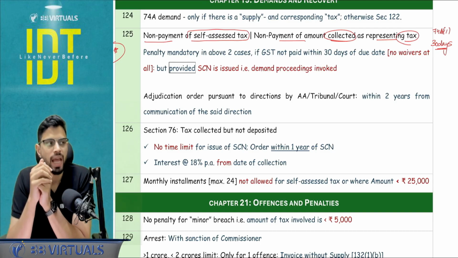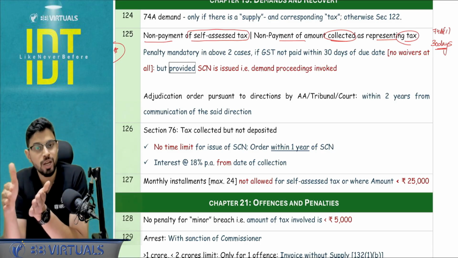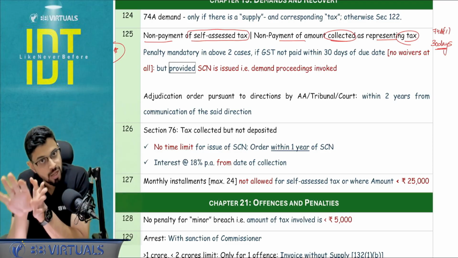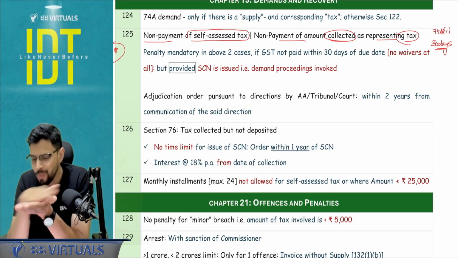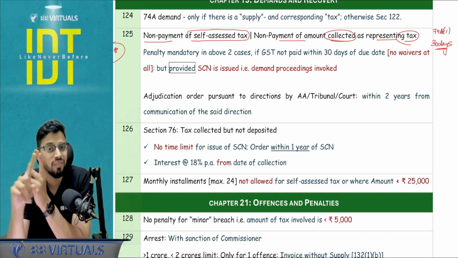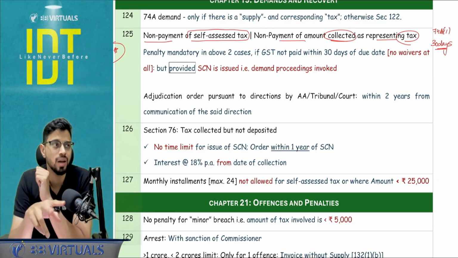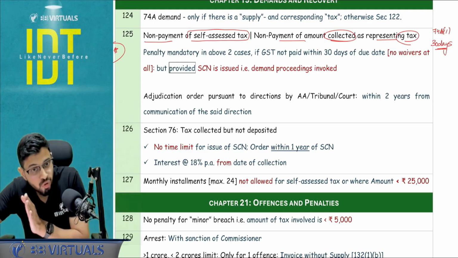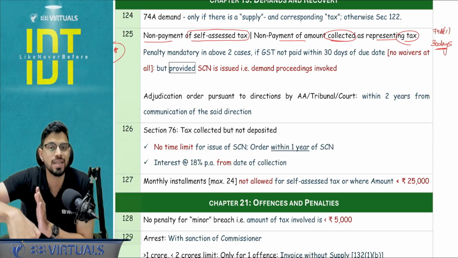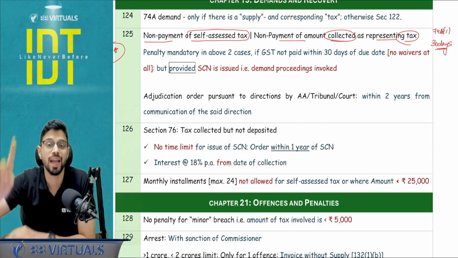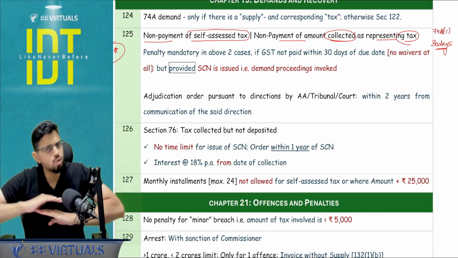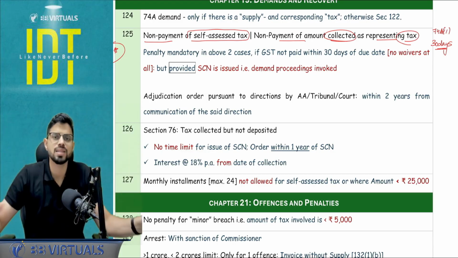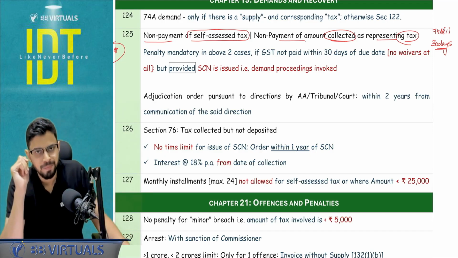In questions, they will use the language that show cause notice is not issued yet, or before the issue of show cause notice. In that case, we will assume that show cause notice is going to be issued. But if there is no mention of show cause notice in the question, like the Vikramaditya question, RTP question, I think it was a Jan 26 RTP question. They had mentioned that show cause notice is not issued yet, and before that I try to take the penalty waiver and pay these amounts, but 30 days delay has happened. In that case, penalty is going to be applied. But if there is no mention of show cause notice, nothing, just mentioned that 3B is filed late, regardless of the 30 days delay, I'm not going to pay the penalty.